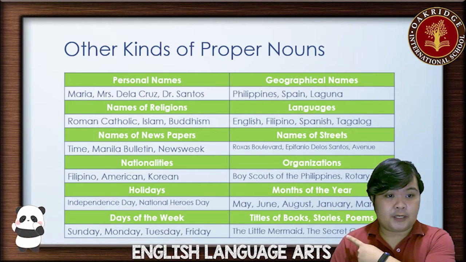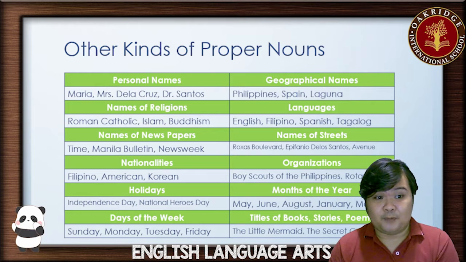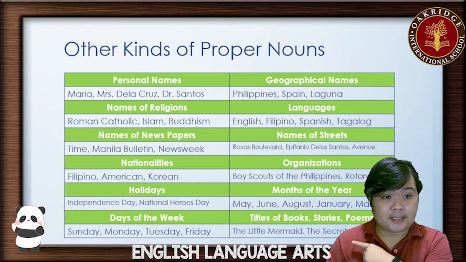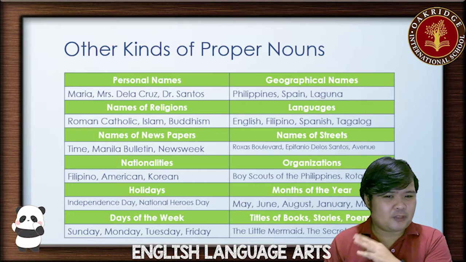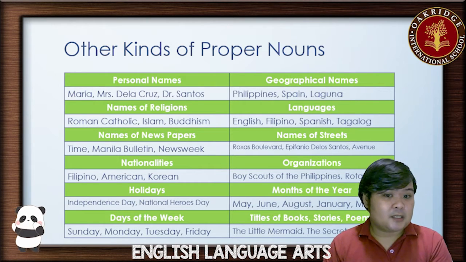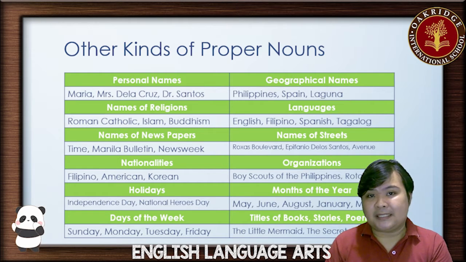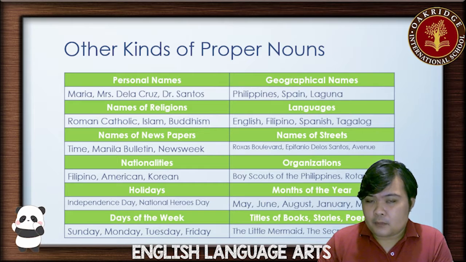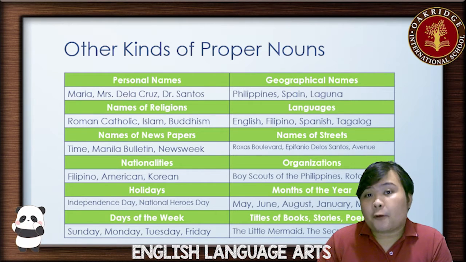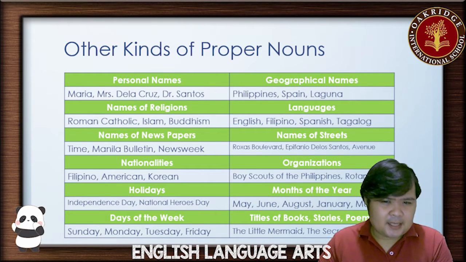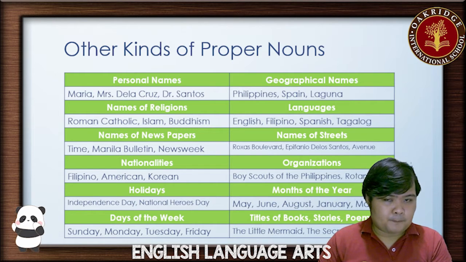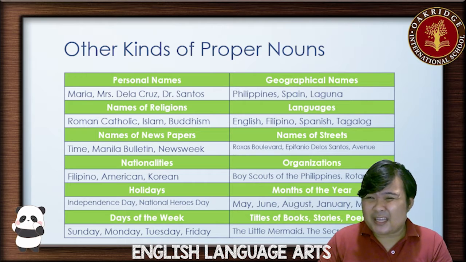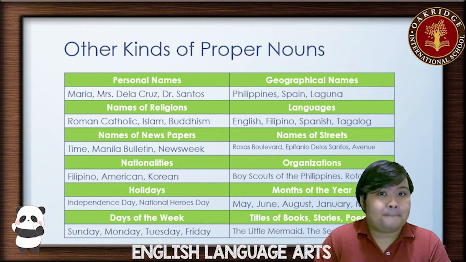You see here at the bottom, covering the other one, I can't move anymore. But anyway, you see The Little Mermaid. You start with the capital letter T, the capital letter L, the capital letter M, because all of these words are part of the title. So this is how it works. Okay, guys? So these are different kinds of proper nouns. Again, we are assuming that you guys already know of these, and we're just really reviewing, recapping.